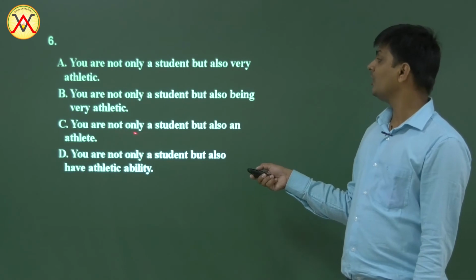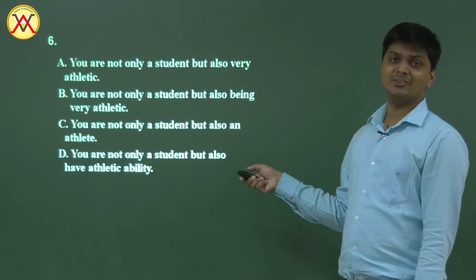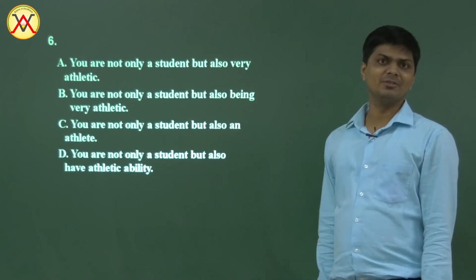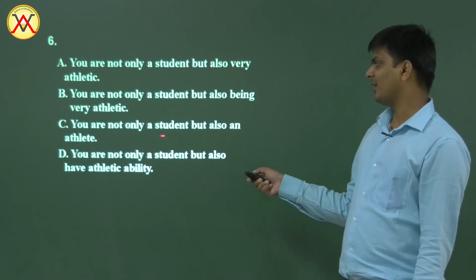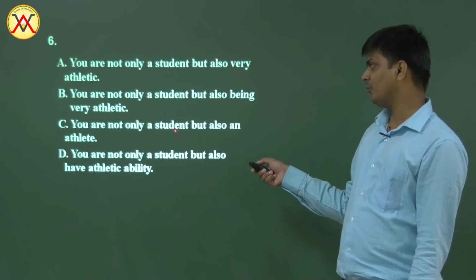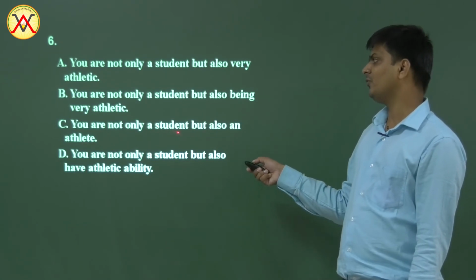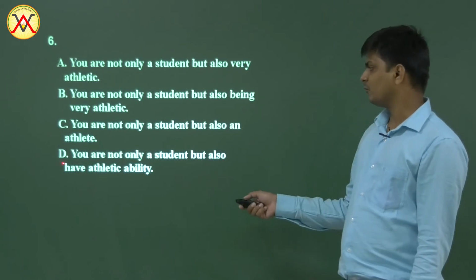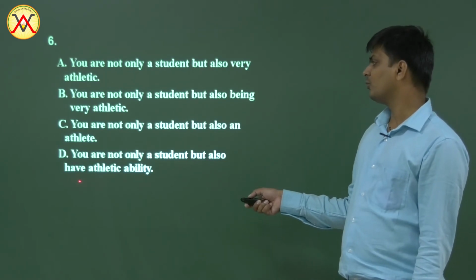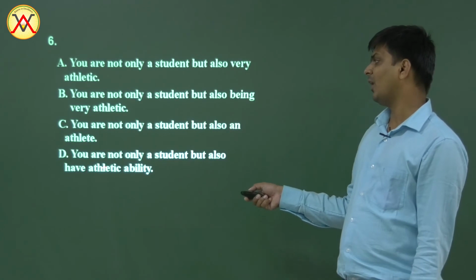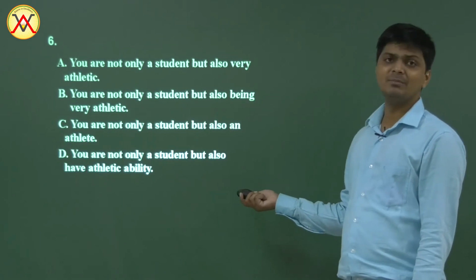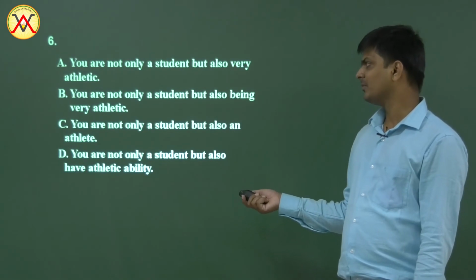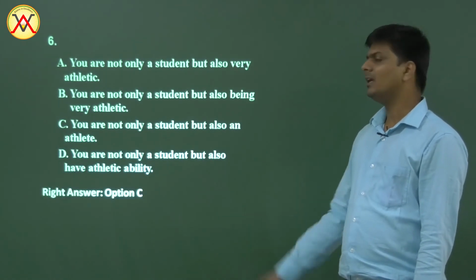Next one, you are not only a student but also an athlete. So student is a noun, athlete is also a noun, and it is right. This sentence has parallel structure. You are not only a student but also an athlete. A student is a noun, so is an athlete. Next one, you are not only a student but also have athletic ability. Here it is a noun, and then here have athletic ability. Now we don't need this, and it is not parallel. So option C is right option.